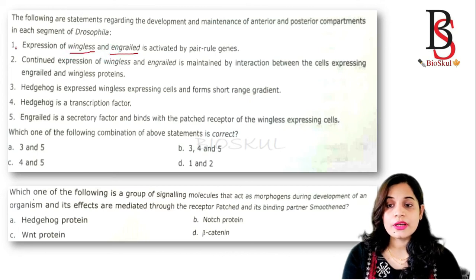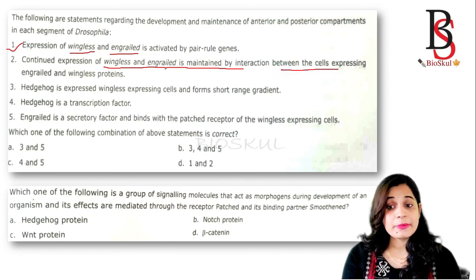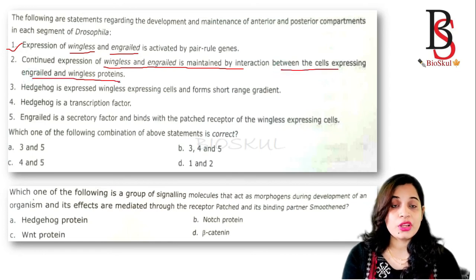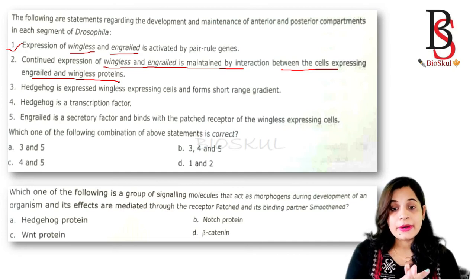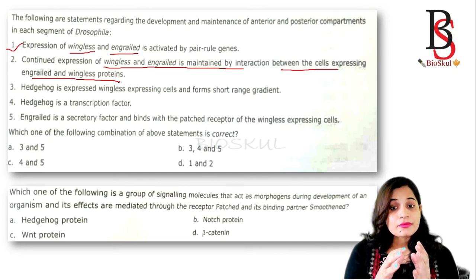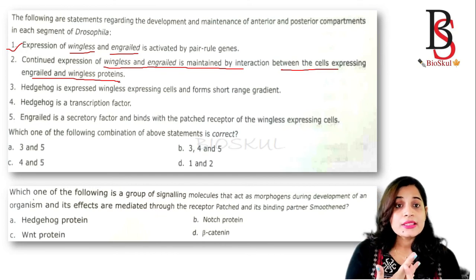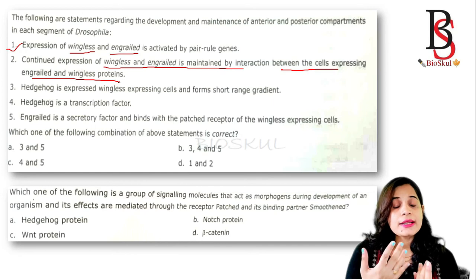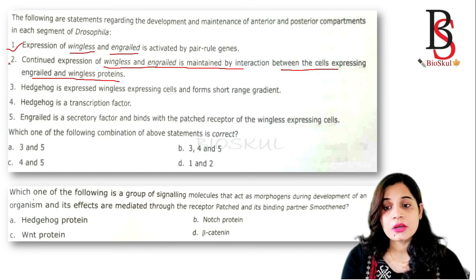So this one is correct. Continued expression of wingless and engrailed is maintained by the interaction between the cell expressing engrailed and wingless protein. Yes, the expression of the wingless and engrailed segmental genes is maintained only when there is an interaction between the cells that express engrailed and the wingless protein. So this one is correct.